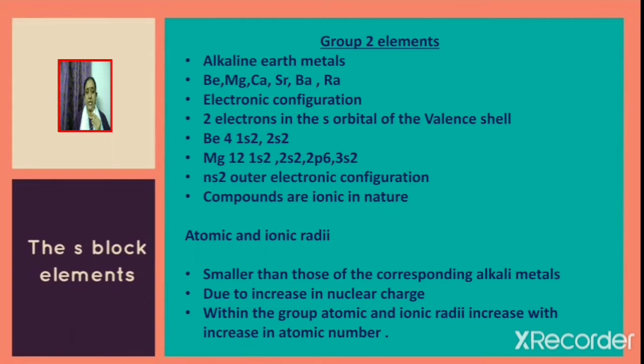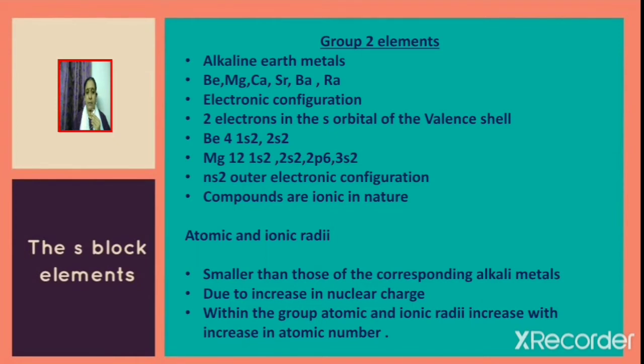For example, if we consider beryllium, atomic number 4, the electronic configuration can be written as 1s2, 2s2. Magnesium, atomic number 12, the electronic configuration can be written as 1s2, 2s2, 2p6, 3s2. Thus, we can find that group 2 elements have ns2 general outer electronic configuration. Their compounds are ionic in nature.